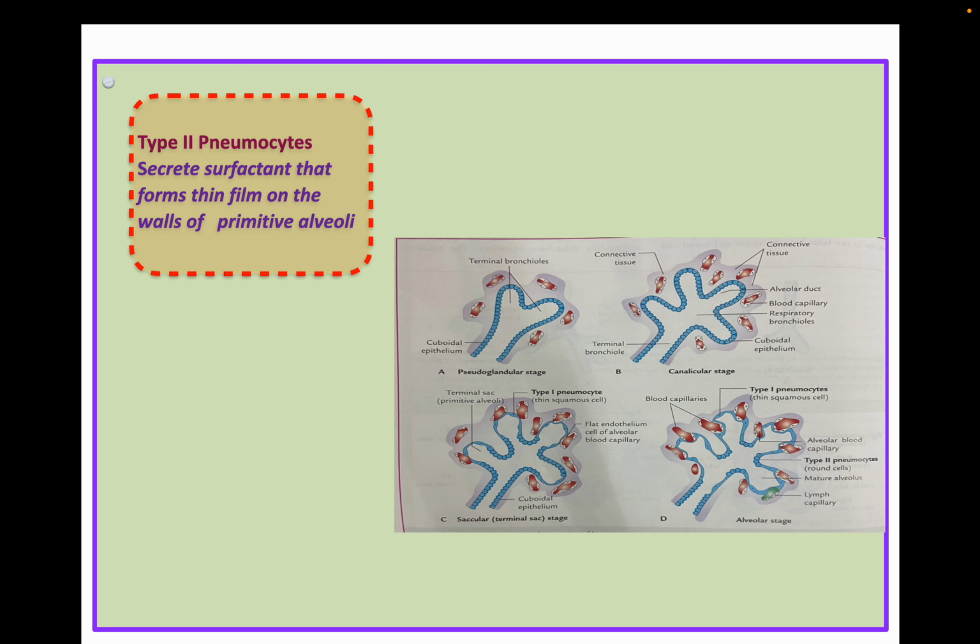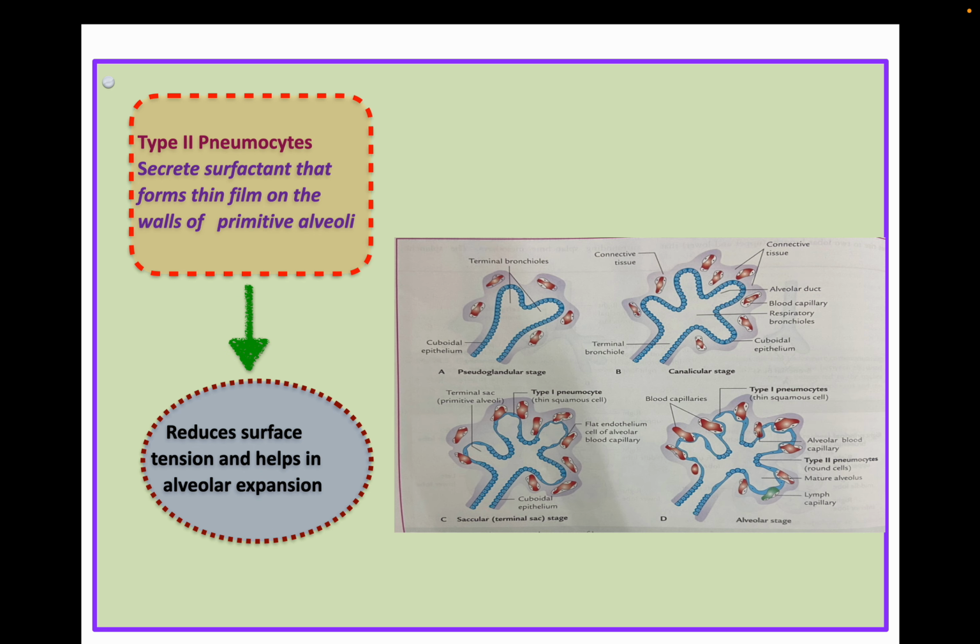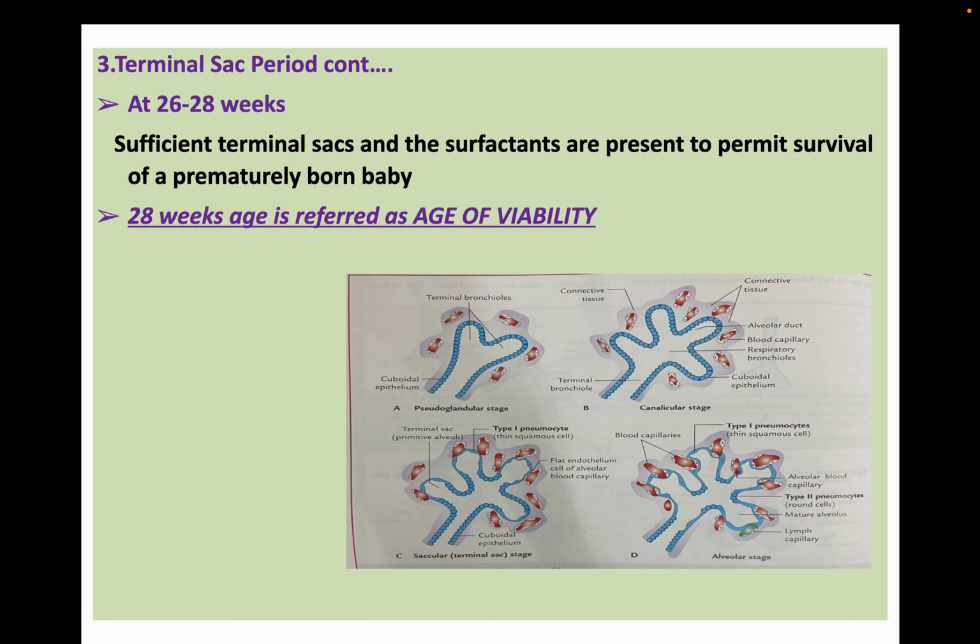Now, type 2 pneumocytes secrete the surfactant that forms a thin film on the walls of the primitive alveoli. It reduces the surface tension and helps in alveolar expansion. So this is the role of type 2 pneumocytes.